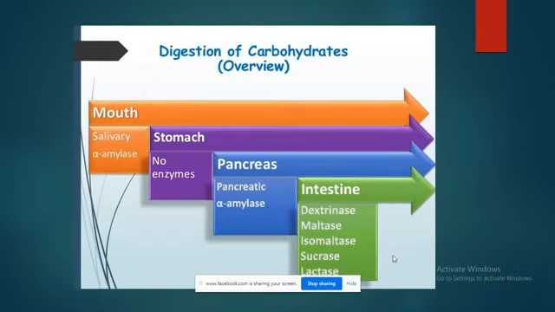So what kind of questions will come from this topic? If we talk about the structured 3 marker or 5 marker, that can be: explain the process of digestion of carbohydrates or starch. And for the 2 markers, that can be: where does the digestion of starch start, what is the role of the pancreas in the digestion of starch, why does the digestion of starch stop in the stomach, and how does the brush border epithelium of the intestine aid in the digestion of starch. So I hope the digestion of carbohydrates and starch is clear.